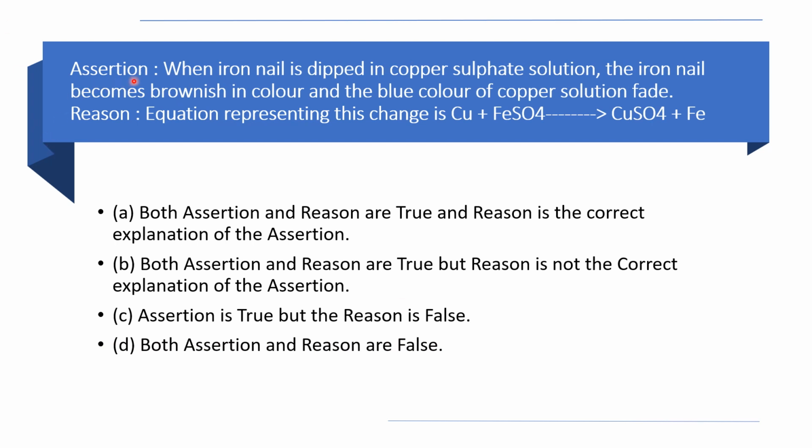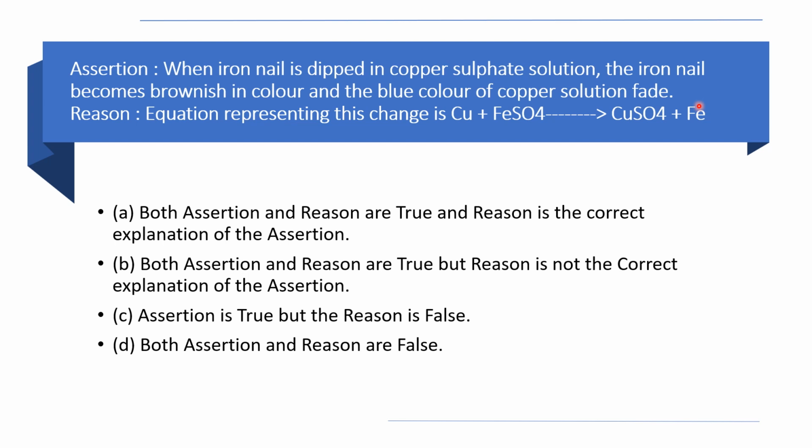Second question, the assertion is: when iron nail is dipped in copper sulfate solution, the iron nail becomes brownish in color and the blue color of the copper solution fades. Read word by word. Some of you might have done this in your chemistry lab. Some of my students also know, as I demonstrated this experiment to them.